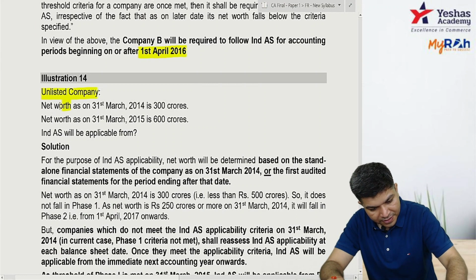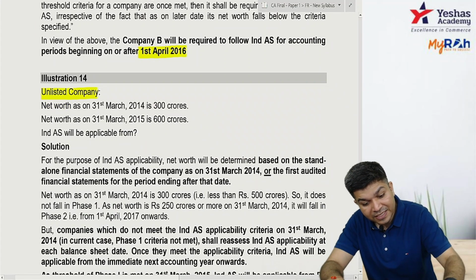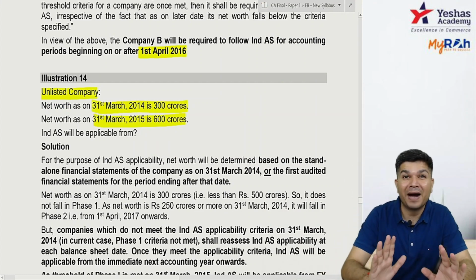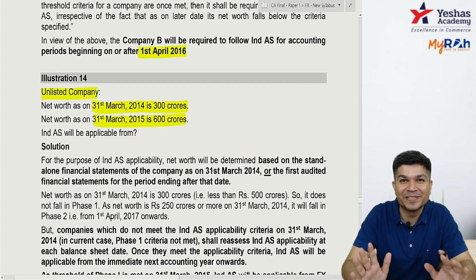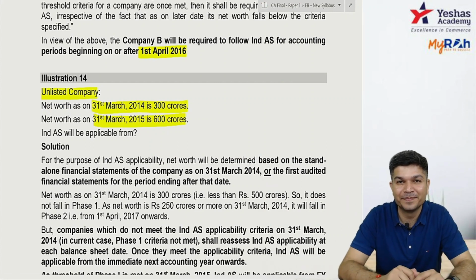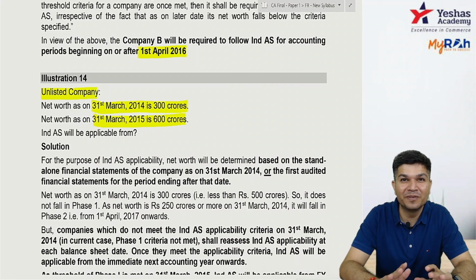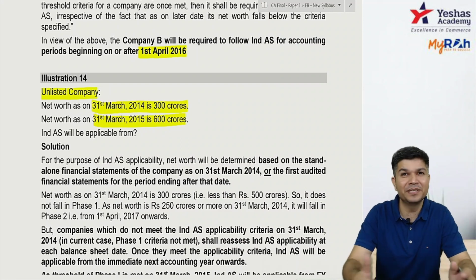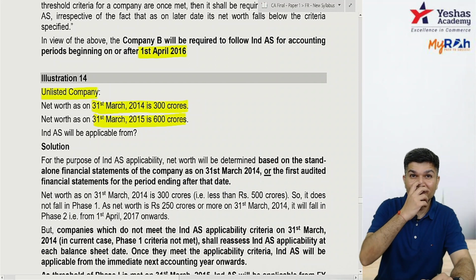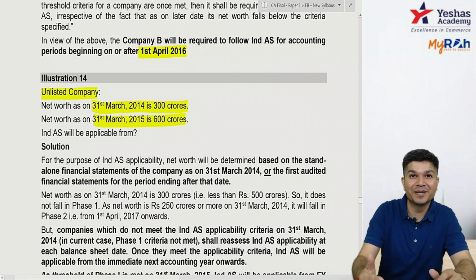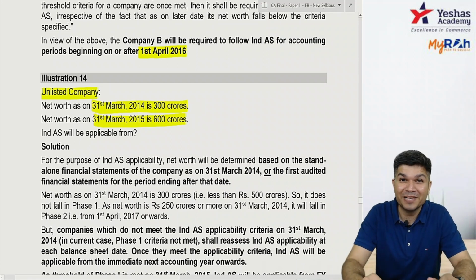Unlisted company, net worth March 14, 300 crore. March 15 is 600 crore. Oh, okay. Now, March 14, 300 crore, as such, you're falling in phase 2, correct? You did not fulfill the phase 1 requirement, so we'll check every year. March 15, you fulfilled, so it becomes applicable from 1415.